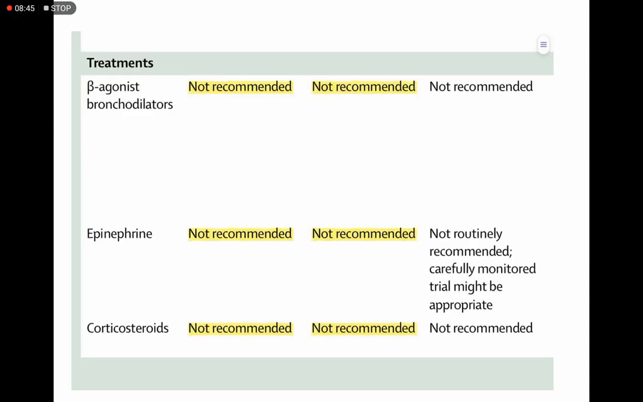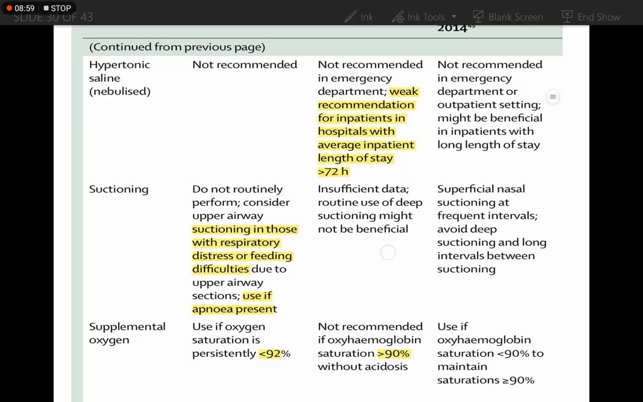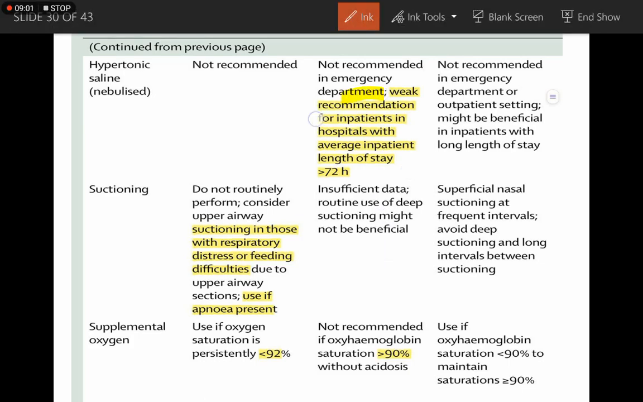Regarding treatment, these guidelines do not routinely recommend beta agonists, bronchodilators, epinephrine, or corticosteroids. Hypertonic saline is a weak recommendation for inpatients in hospitals with an average inpatient length of stay of more than 72 hours. Suctioning is not routinely recommended, but consider upper airway suctioning in those with respiratory distress or feeding difficulties due to upper airway secretions, and we can do suctioning if there is apnea.